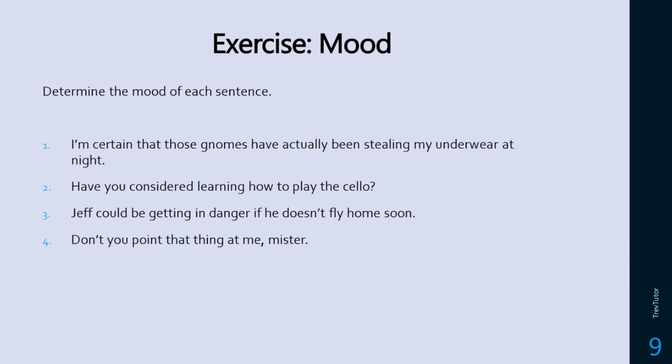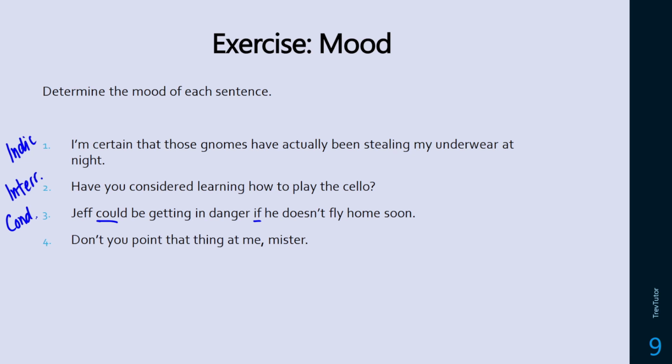So let's determine the mood of each of these sentences. You can pause and try yourself first, but let's go ahead with the answers here. So I'm certain that these gnomes have actually been stealing my underwear at night. This is just a regular indicative sentence. It's just a fact. Have you considered learning how to play the cello? This right here is an interrogative mood. It's a question. Jeff could be getting in danger if he doesn't fly home soon. So we have these conditions here. If he doesn't fly home soon, Jeff could be getting into danger. So this is our conditional mood.